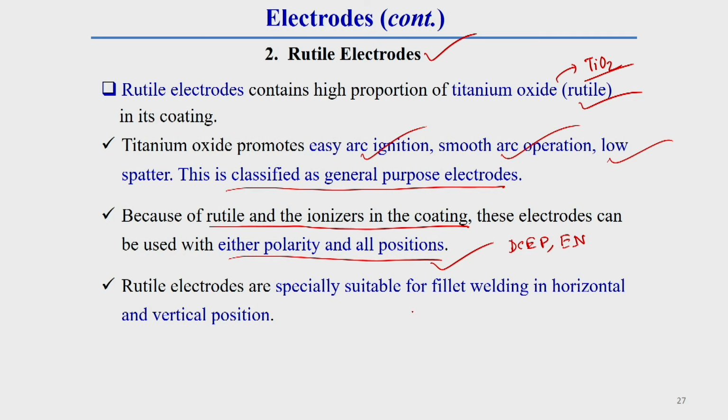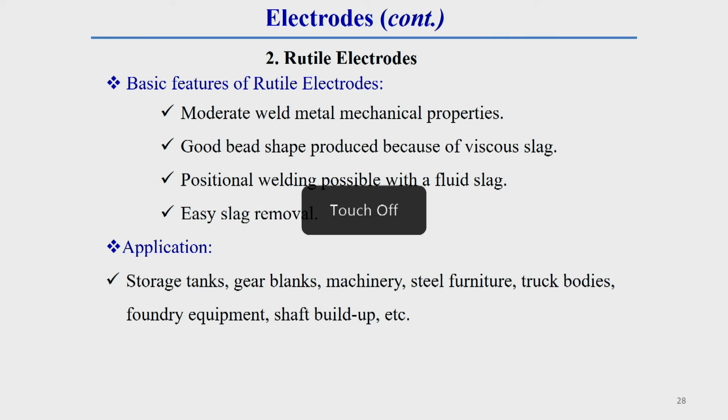The rutile electrode is especially suitable for fillet welding in horizontal and vertical positions. Though it is suitable for all positions, it is more suitable for horizontal as well as vertical fillet welding. This is the basic feature of this rutile electrode. Moderate weld metal mechanical properties can be obtained by using this electrode.